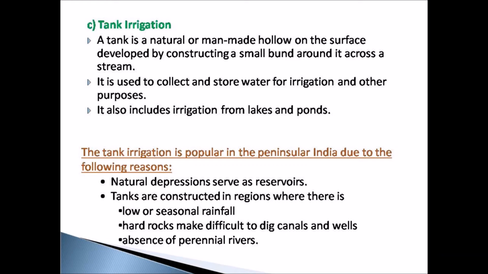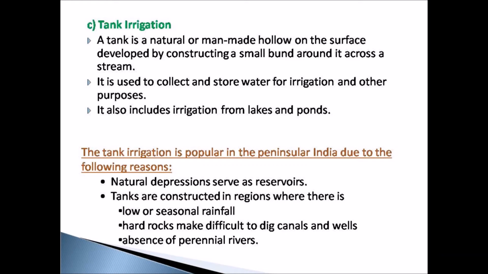Tank irrigation is very popular in peninsular India, that is in South India, due to the following reasons. Tank irrigation is very popular in the regions where there is low and seasonal rainfall, and also where there is an absence of perennial rivers.